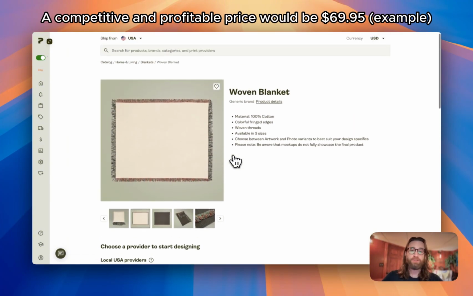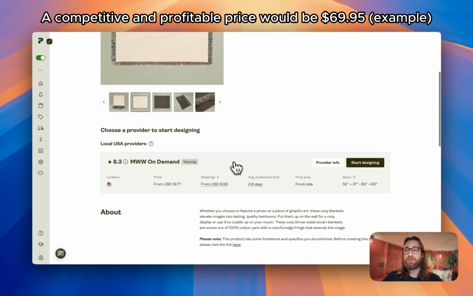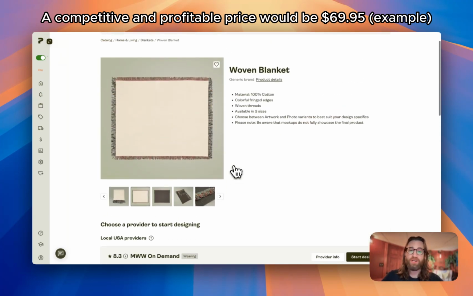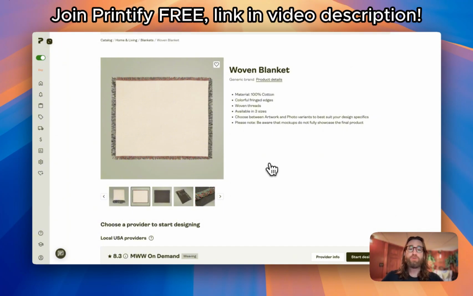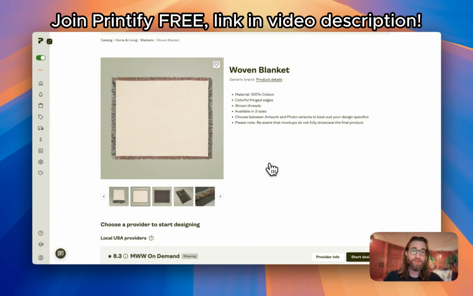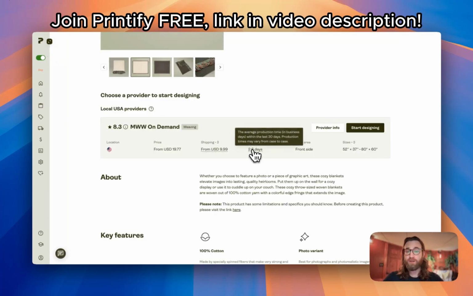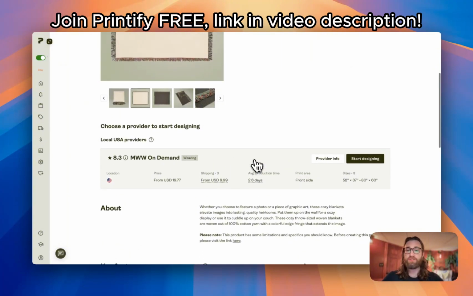You can sell this product on Etsy. You can sell this product on your own Shopify store. It doesn't matter. It connects to all of those marketplaces. So once you join Printify and you create one product, you can connect that product to all of the marketplaces and sell wherever you want. And the production speeds are incredible. An average of 2 to 3 days is what you'll normally see. That's the case for this woven blanket.